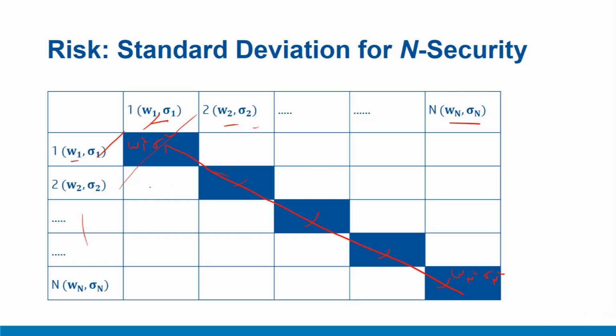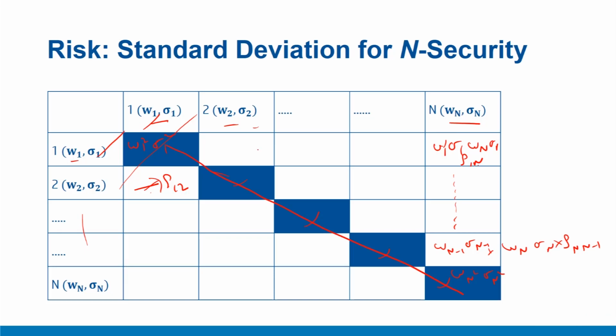On the off diagonal terms, you will have a combination of two different securities. For example, here you have W2 sigma 2, W1 sigma 1 along with the correlation term. Similarly, here you will have W1 sigma 1, Wn sigma n along with the correlation term rho 1n, and so on and so forth up till here, where for example you may have something like Wn minus 1 sigma n minus 1 into Wn sigma n and a correlation term between security n and n minus 1.